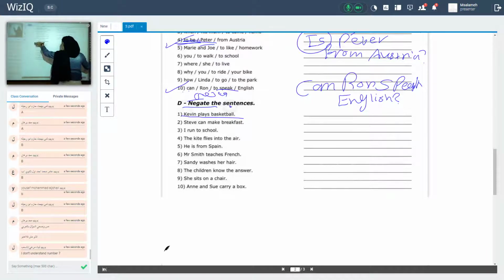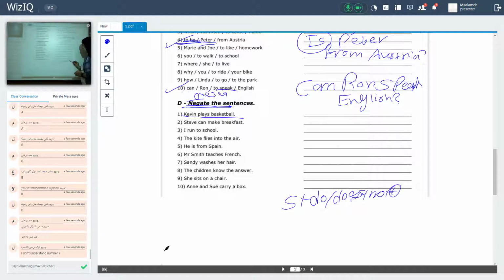So the negative sentence in the simple present tense: subject followed by what? Do or does, plus not, plus verb infinitive, plus complement.